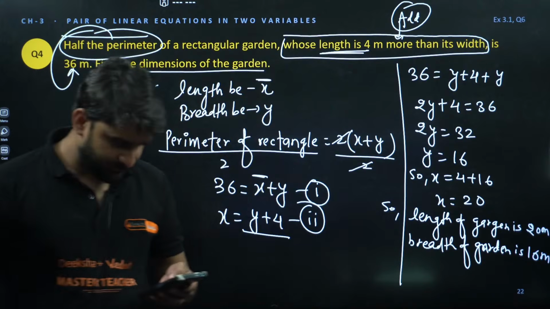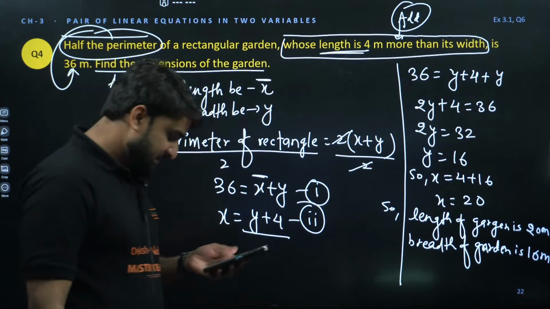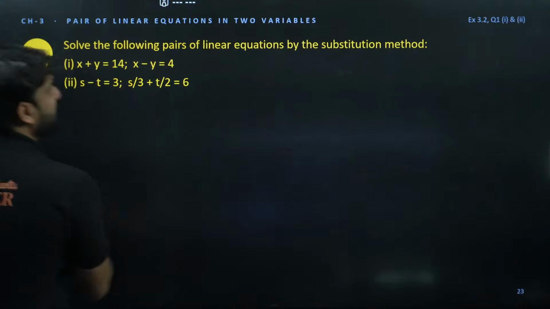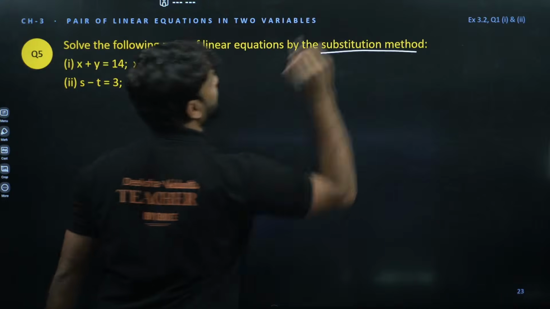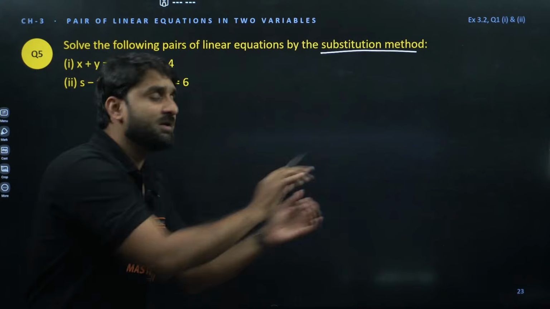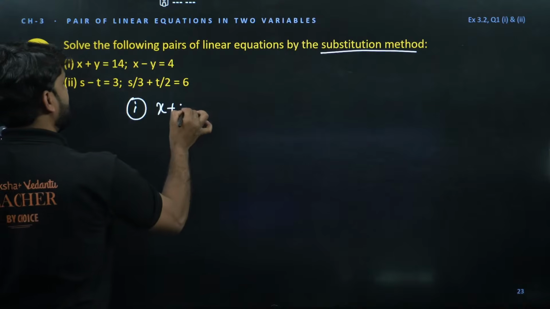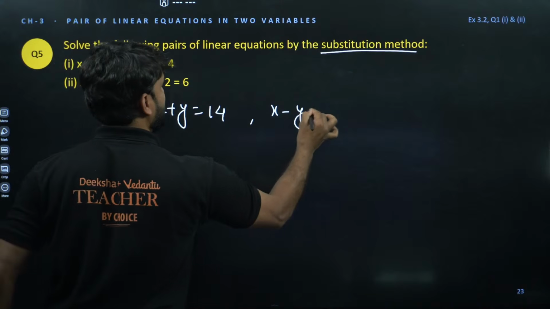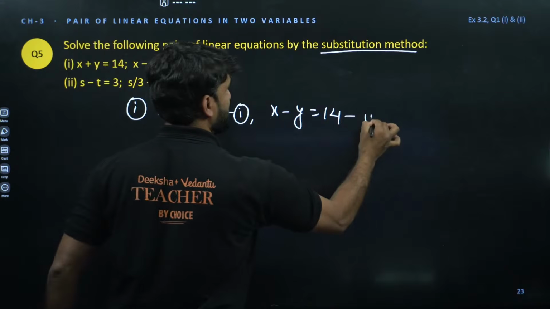Hi everyone. Is it clear to all class 10th champions? Clear everyone? Enjoying? Moving to next question. Solve the following pair of linear equations by substitution method. Do you know substitute? Substituting one equation into other. So the first question I'm solving here. This is x plus y is equal to 14, and one more equation, x minus y is equal to 4. This is equation number 1 and this is equation number 2.